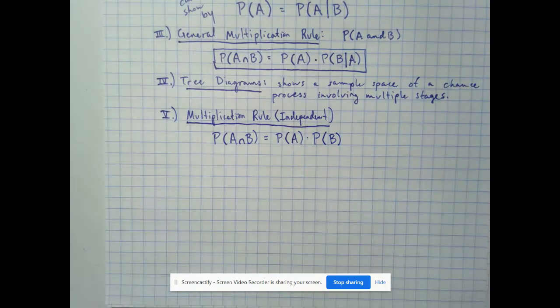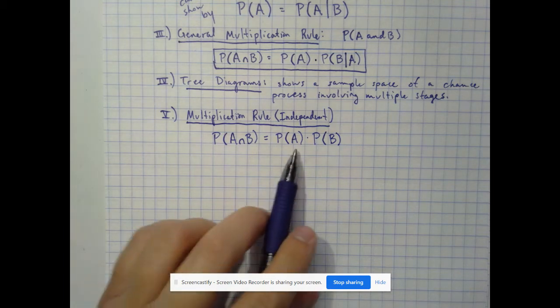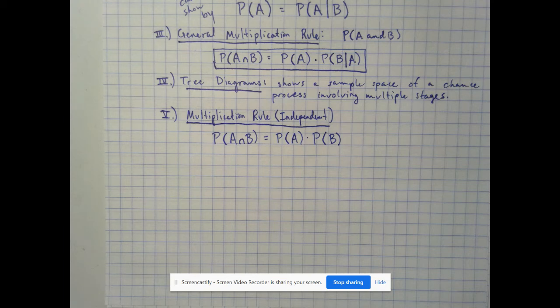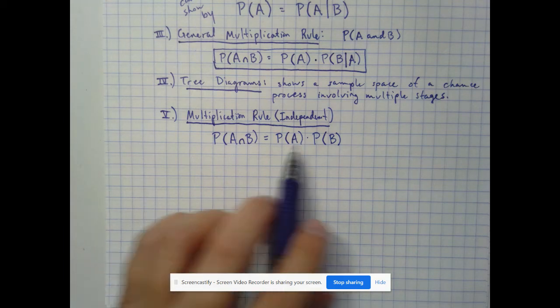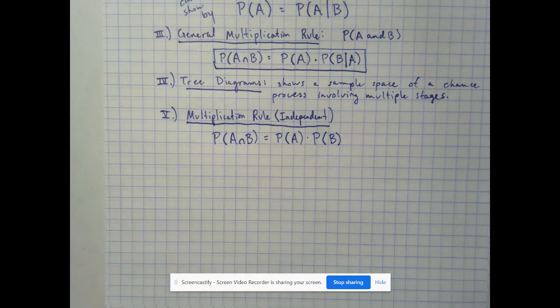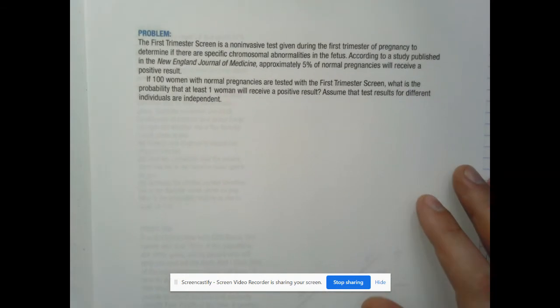Okay, and that one can be extended to multiple events. It just doesn't have to be two. Like the addition rule, you can have 3, 4, 5 different events if you want, or even more. So, kind of similar, right? Because you can just take the individual probabilities and multiply them together rather than add them together with the addition rule, right?